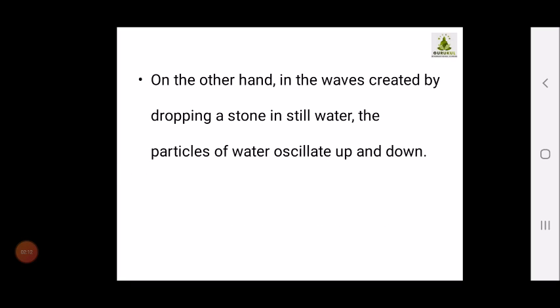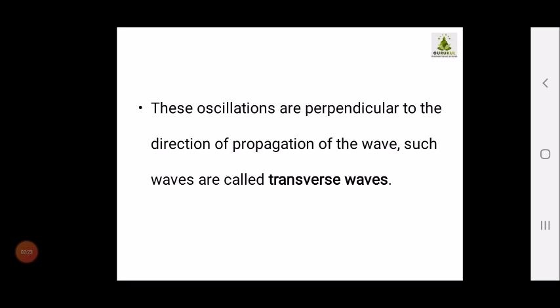On the other hand, in the waves created by dropping a stone in still water, the particles of water oscillate up and down. The oscillations are perpendicular to the direction of propagation of the wave. Such waves are called transverse waves.